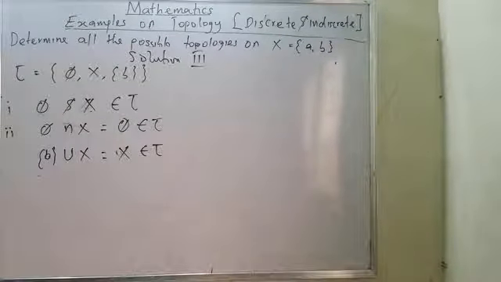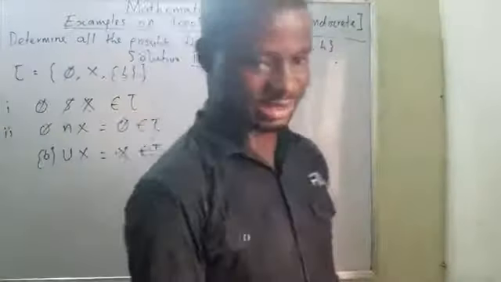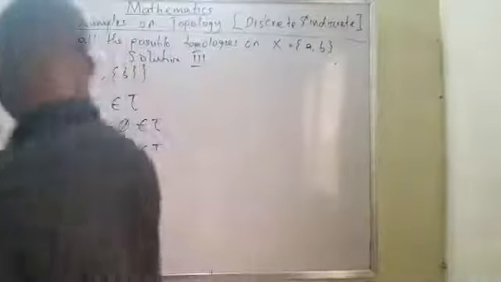Now, let me quickly use this opportunity to explain what is called discrete topology. Discrete topology is also known as the subsets of the given set. Please take note of that.